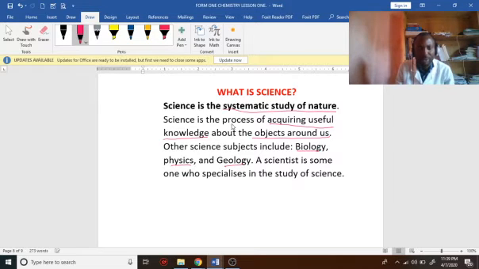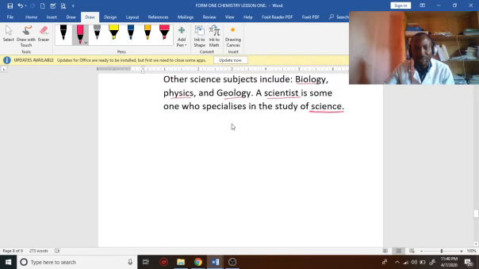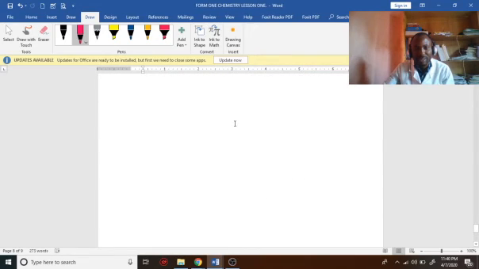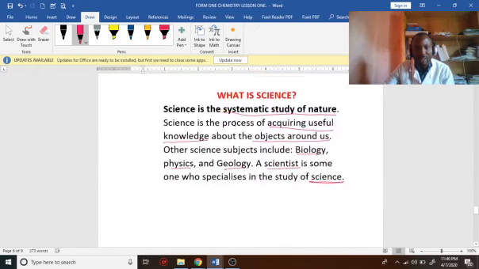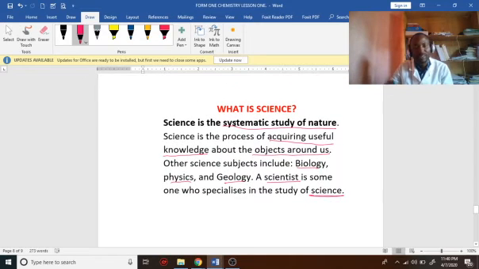Apart from chemistry, we already mentioned that chemistry is a science subject. So a scientist is someone who specializes in the study of science. Take note. Someone that specializes in the study of science is called a scientist. So, that's all for this lesson.